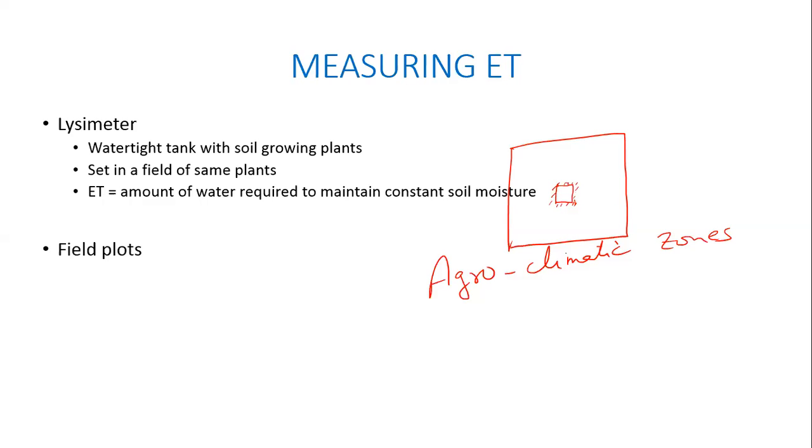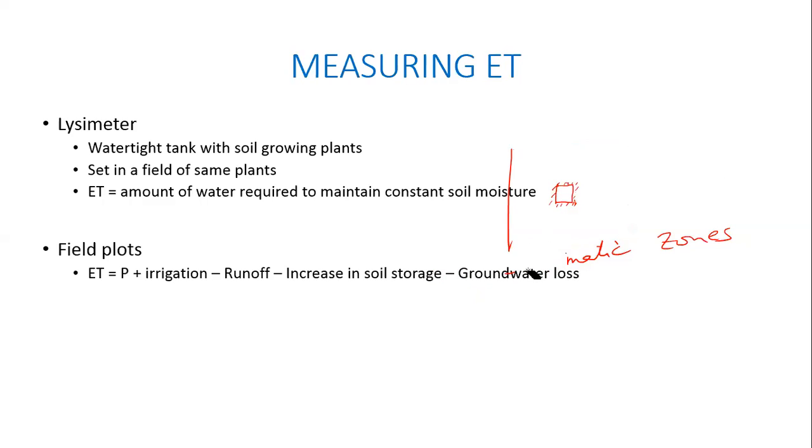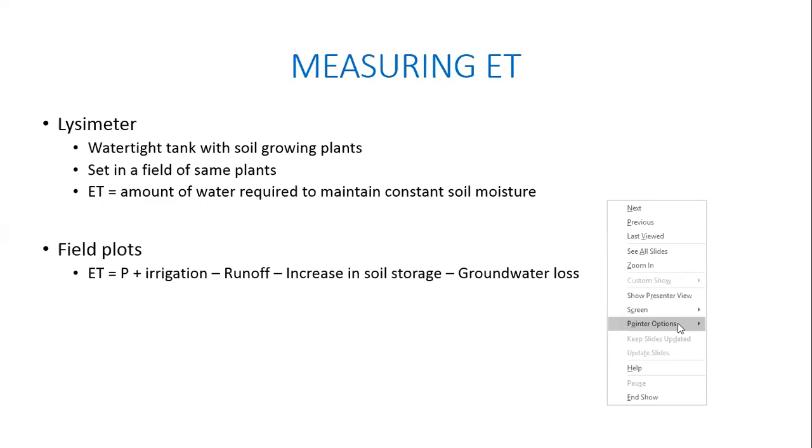Similarly, you can also have field plots. In the case of the lysimeter, we had a watertight tank. But if you don't have a watertight tank, and it is connected to the groundwater aquifer and so on, then the ET is simply precipitation plus irrigation.